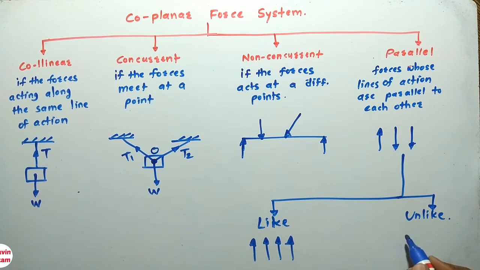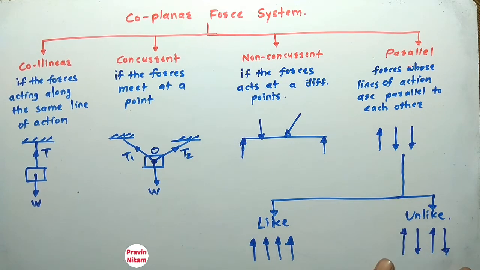And if the forces are parallel to each other and acting in opposite directions, then this force system is called as unlike parallel force system. So this is the classification of force systems.